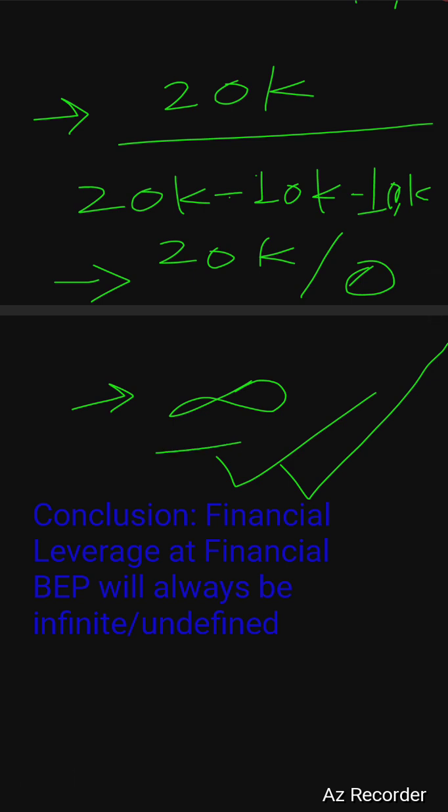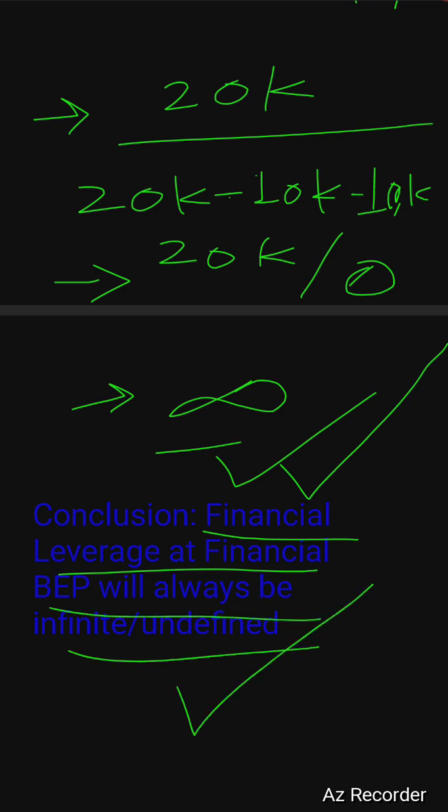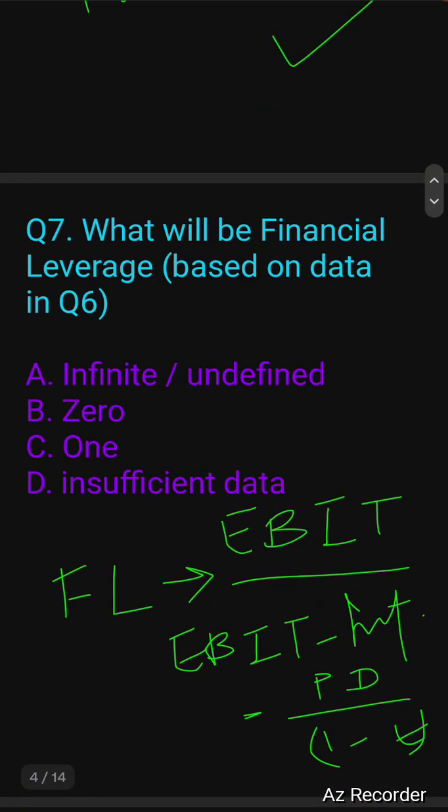So the conclusion is, financial leverage at the financial break-even point will be infinite, or you also say undefined. You can solve it and find out on your own that financial leverage will be infinite, and not zero here. Don't get confused with zero, because when you divide any number by zero the answer will be infinite or undefined only. We will select option number A in the instant question.